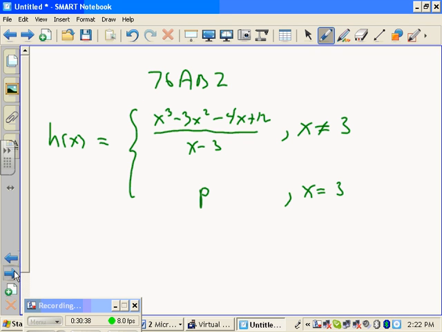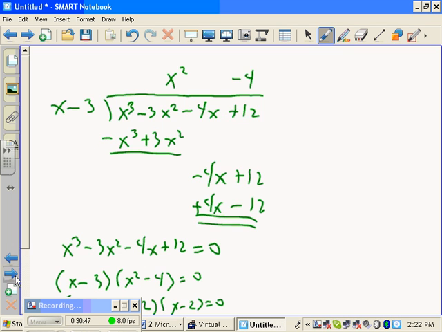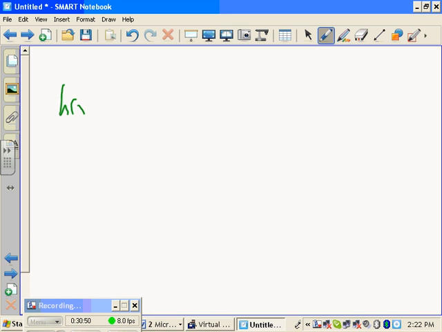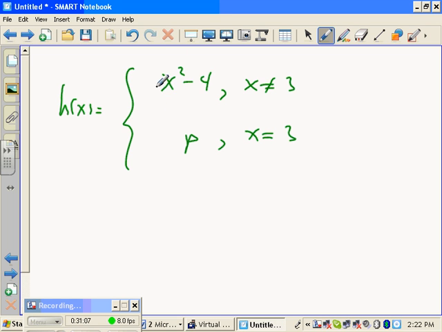All right, so let's go to part B. Find the value of p so that we have a continuous function h at x equals 3. Okay. So h is now x minus 3 times x squared minus 4 over x minus 3. They cancel. You're just left with x squared minus 4 if x is not 3, and p if x is 3. So in other words, if you graph the original equation, it's going to be a parabola with a hole when x equals 3. And what they're asking you to do is to fill in the hole. That's why it's called a removable discontinuity. You can plug in the hole.